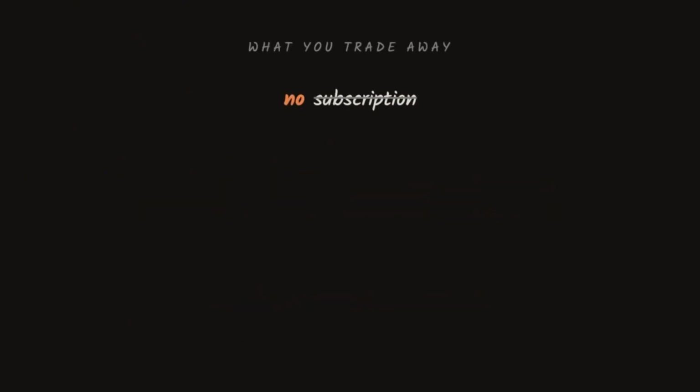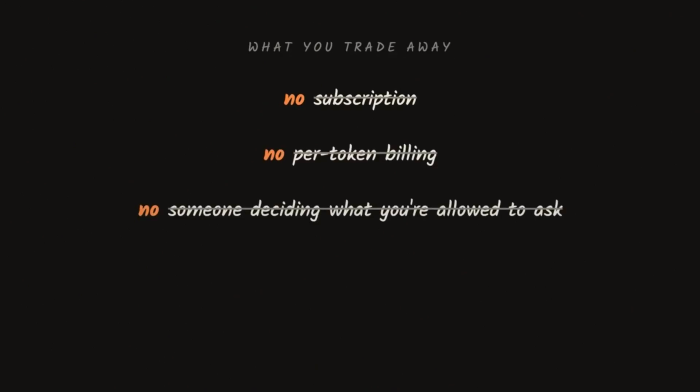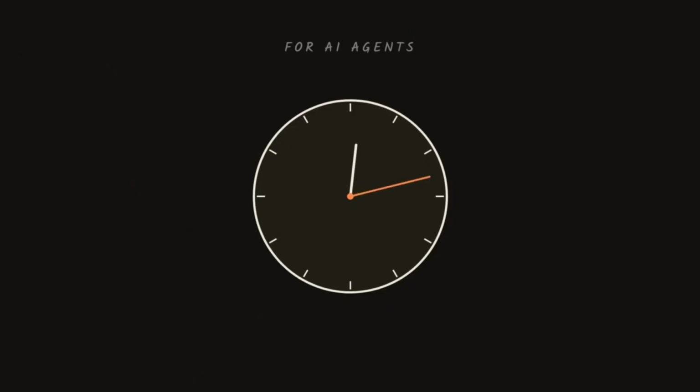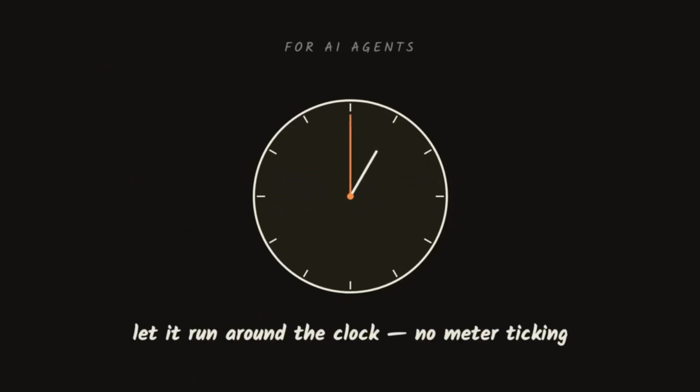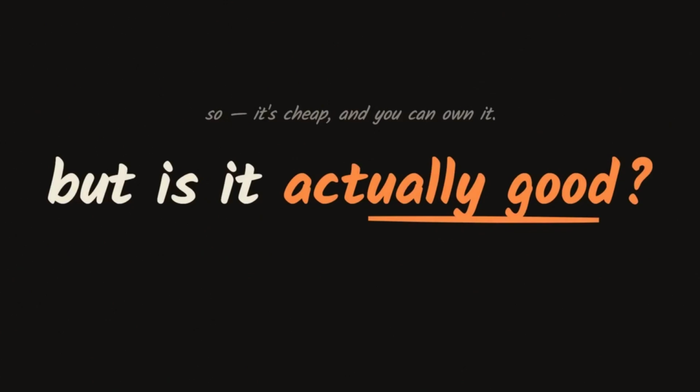Run it locally. Get the hardware once, no subscriptions, no per-token billing, and no one deciding what requests are allowed. Your data remains on your machine. For businesses, meaning health data, proprietary code, anything that has privacy requirements, none of it ever leaves your control. And if you're running AI agents, assistants working for you in the background, checking things, writing code, using a local model means it can run 24/7 without you checking the meter, because you own the capability. It's affordable and you can get it.